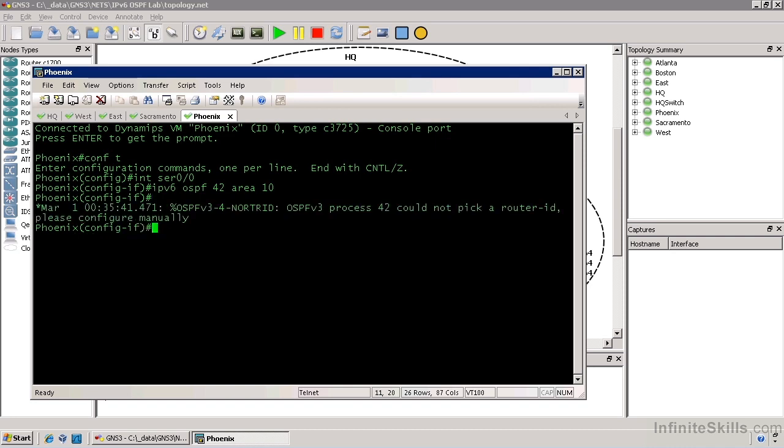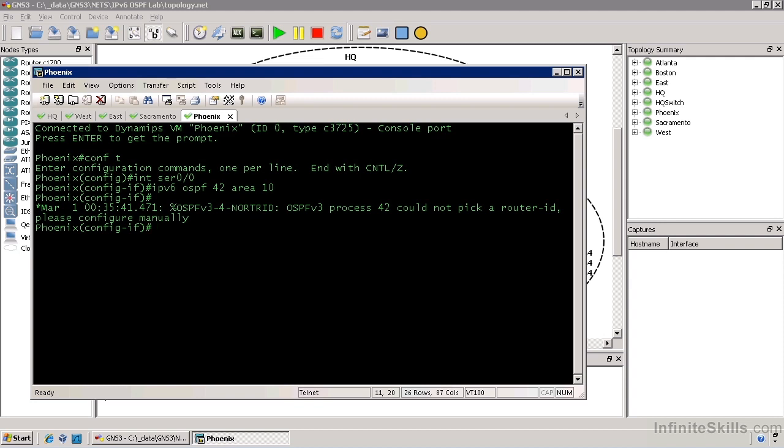And look there, it actually says, hey, OSPF version 3 process 42 couldn't pick a router ID, please configure manually. Just as if we had set up the OSPF process ID first. So in short, it will create the process ID for you if you forget to set it up. So if you actually have an IPv4 address on this router, you don't have to go manually specify the IPv6 OSPF process ID manually. However, before the neighbor adjacency will form, we will still have to go specify the router ID.